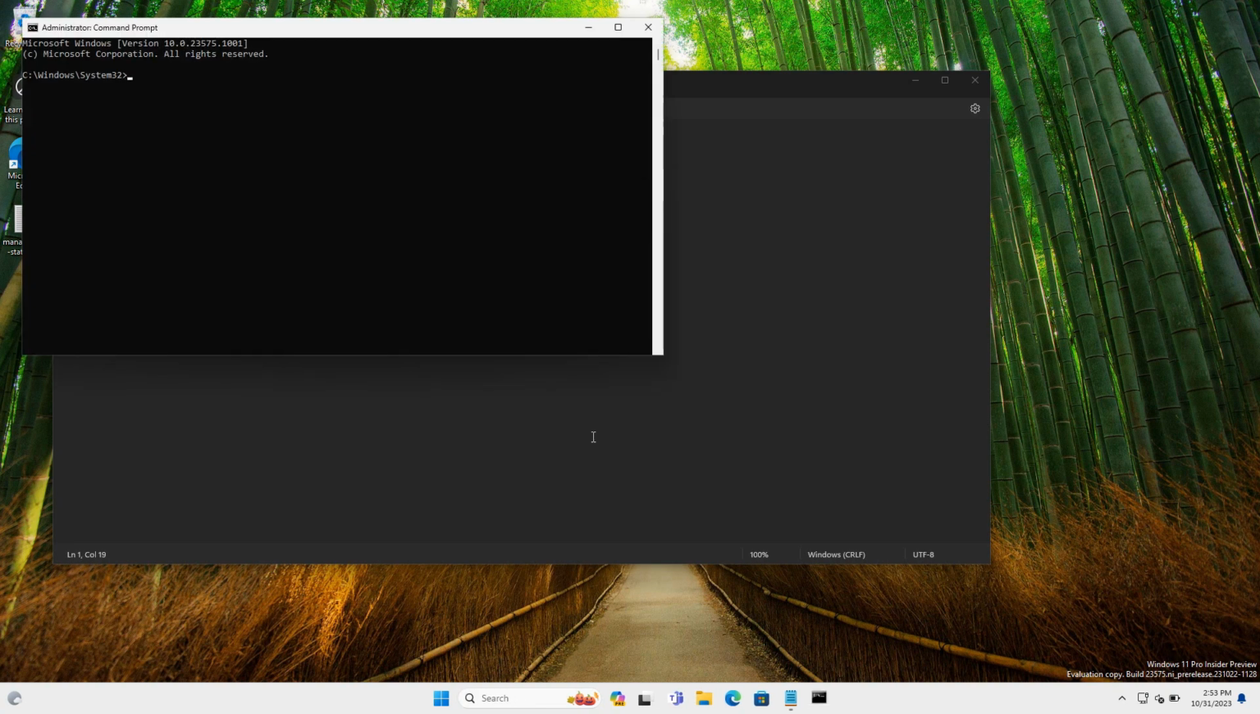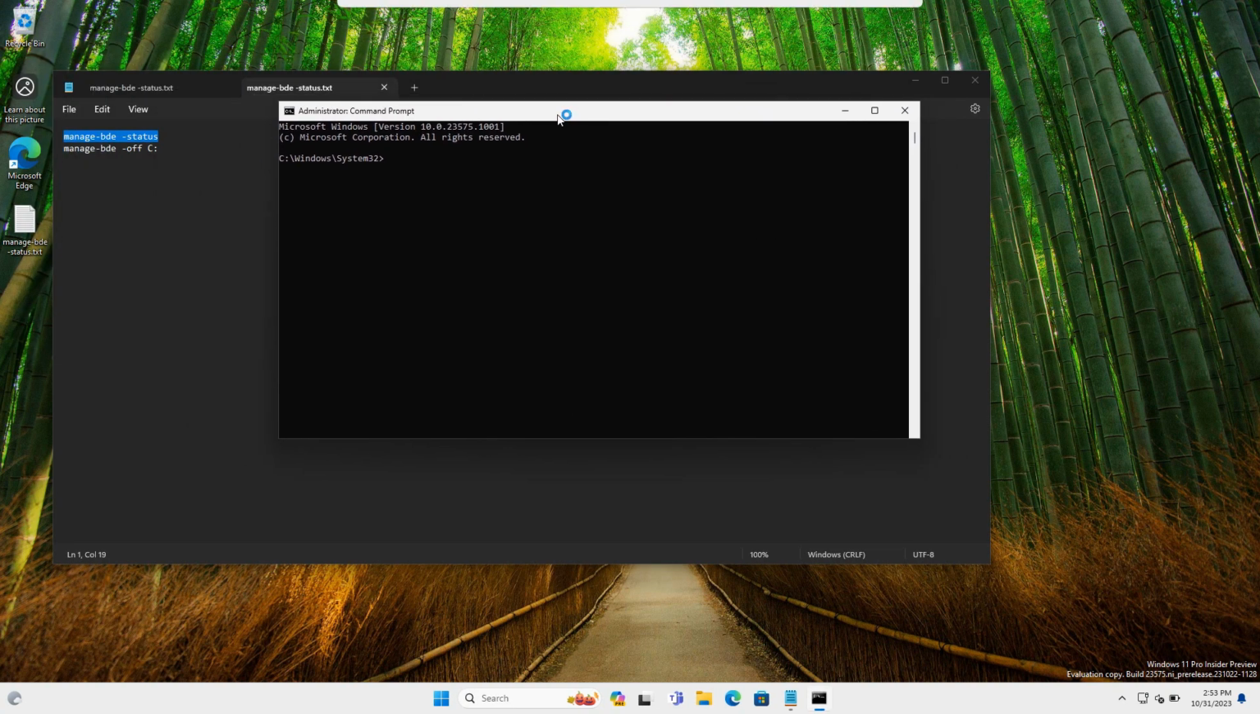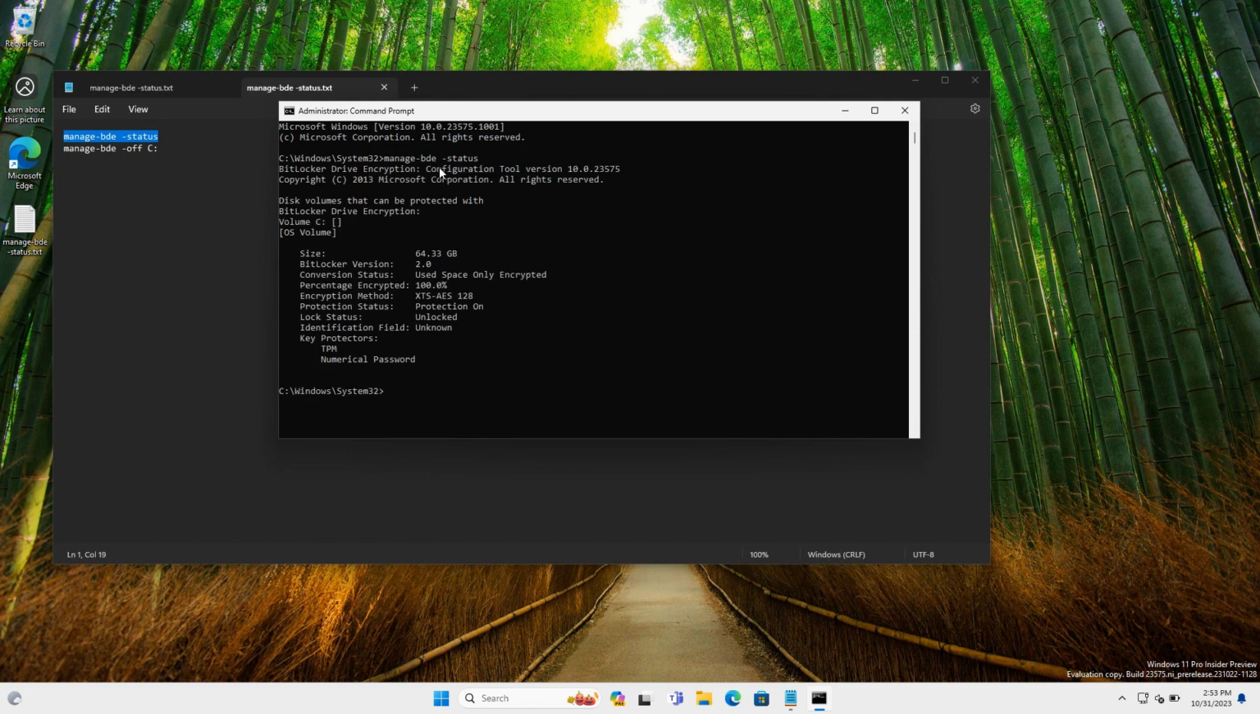And click Yes. After that, you can type the first command, manage-bde -status, like this. And you can hit Enter. You can see there, the BitLocker version is 2.0 and the encryption method is already enabled.